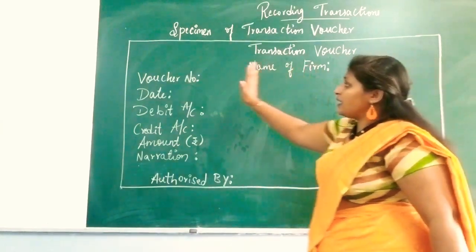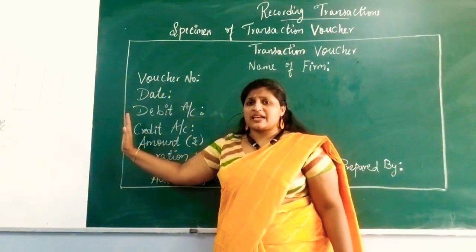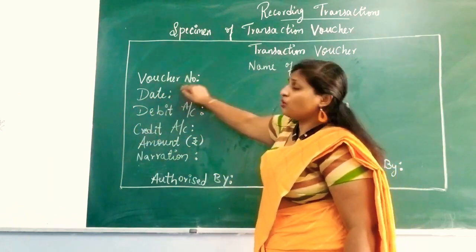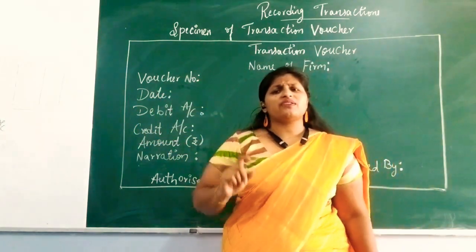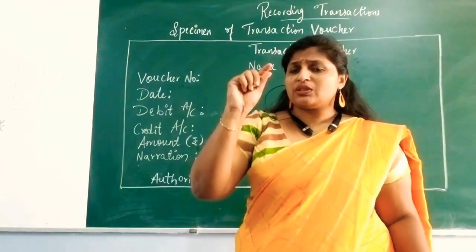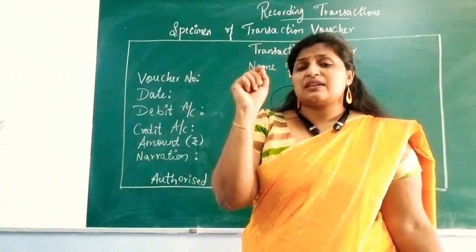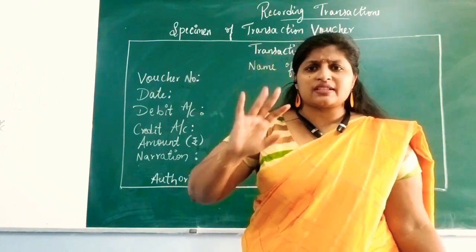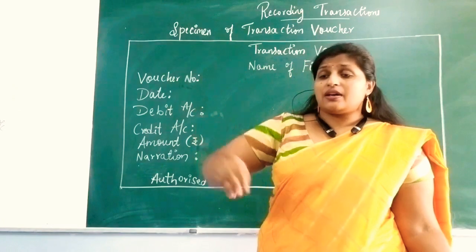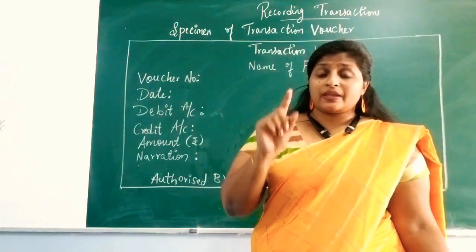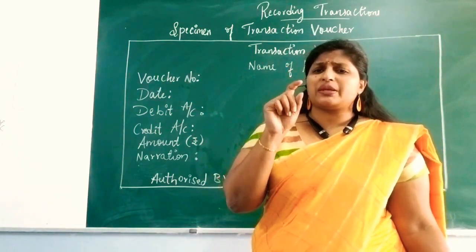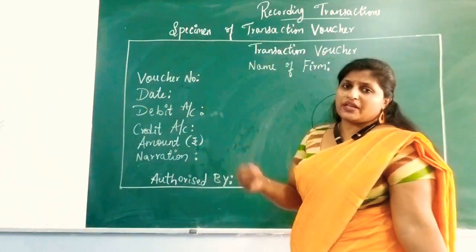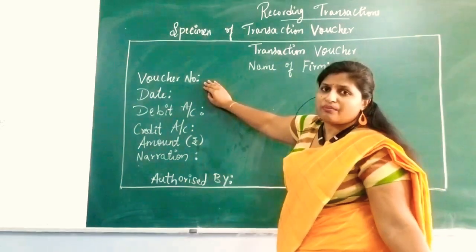So after this, on the right hand side, you have voucher number. I think everyone has seen a bill. In every bill there will be some numbers in red ink, like 186, a 4-digit or 3-digit number. These are the serial numbers of the vouchers with bills, usually in red color, on each page. Is it right? So that is what the voucher number is.